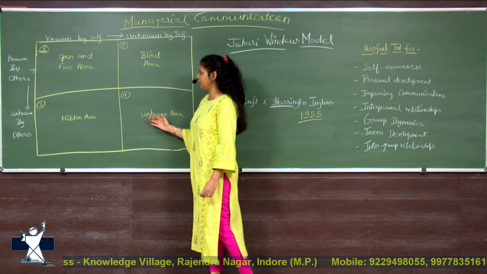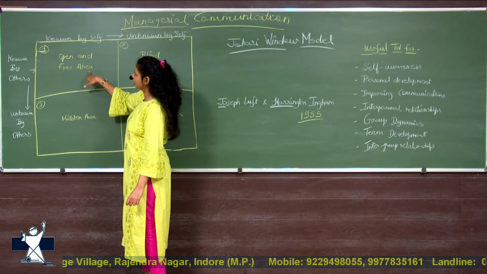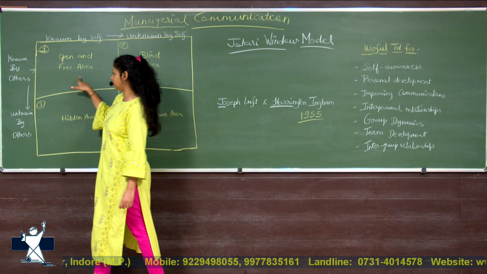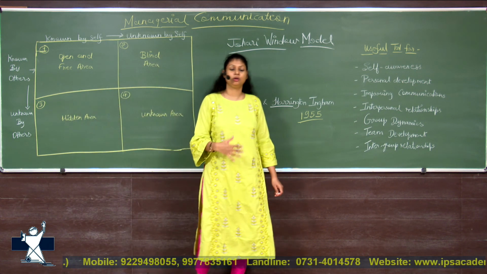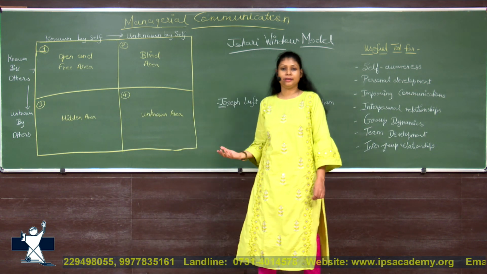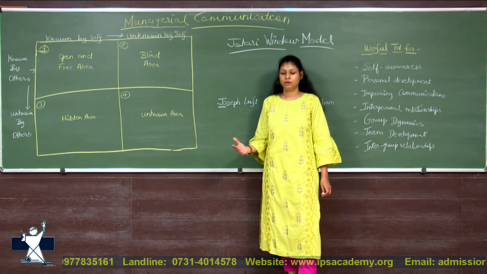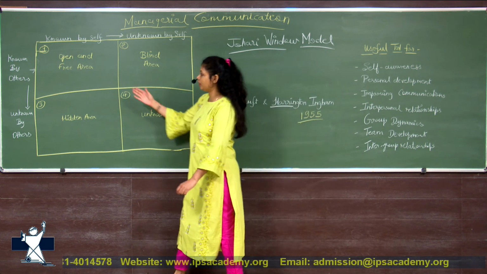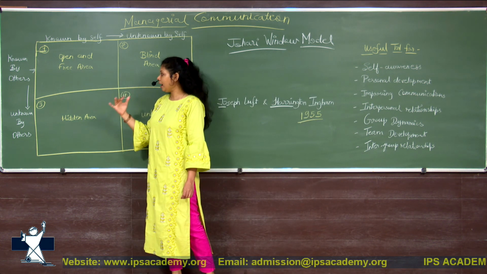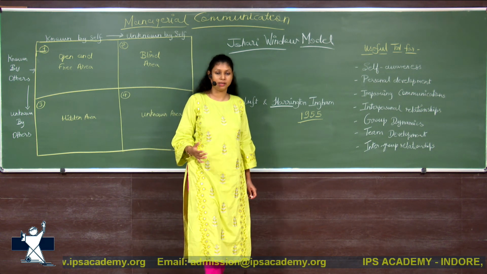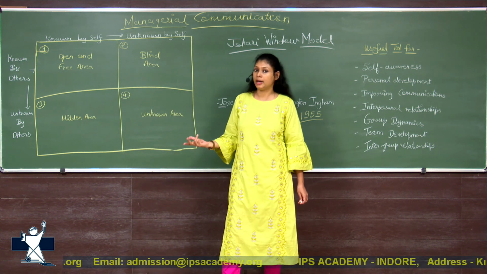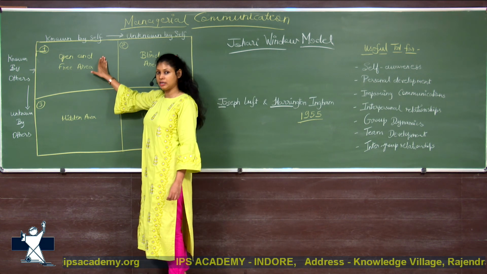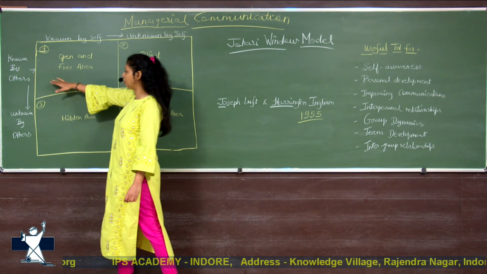Now, what does each explain? The open and free area is that which is known by self and also known by others. It includes qualities and personality traits like confidence, friendly nature, helpful nature. These are qualities which we know about ourselves and other people also know about us, like someone is confident, extrovert, helpful, caring. That is the open area, which we are aware of ourselves and other people are also aware of.